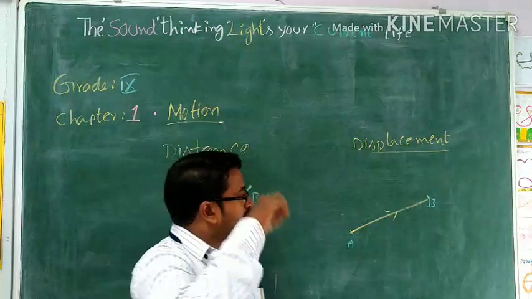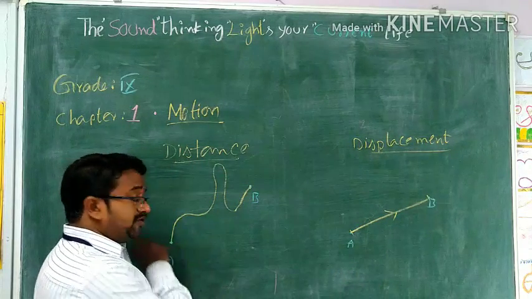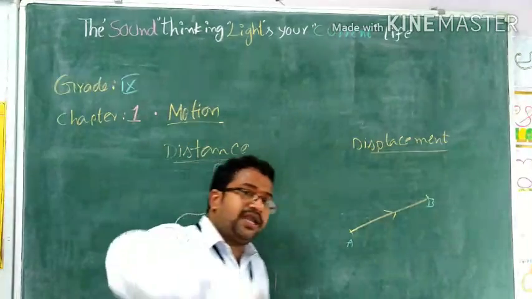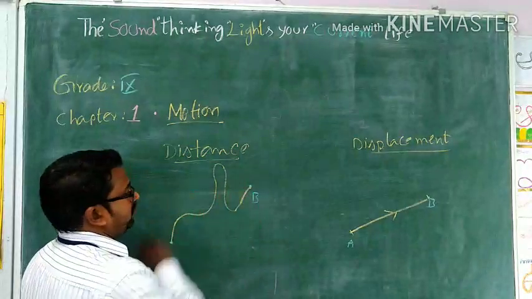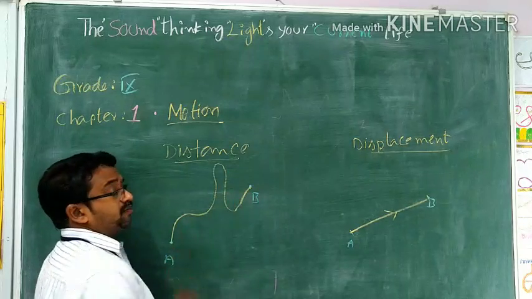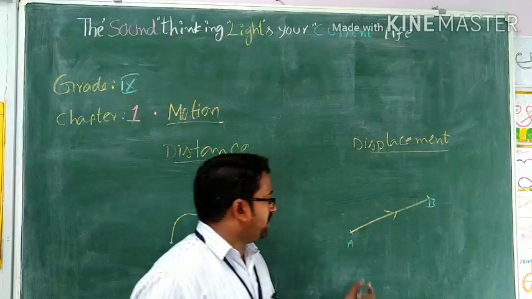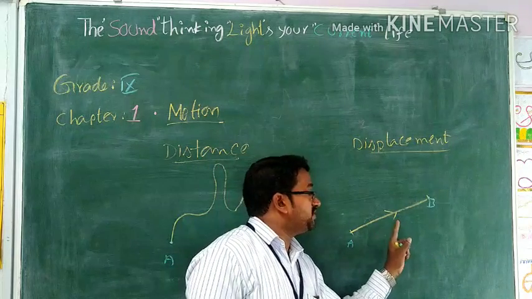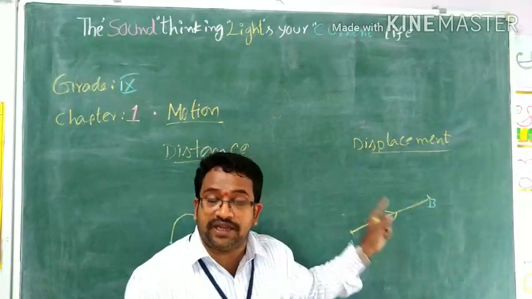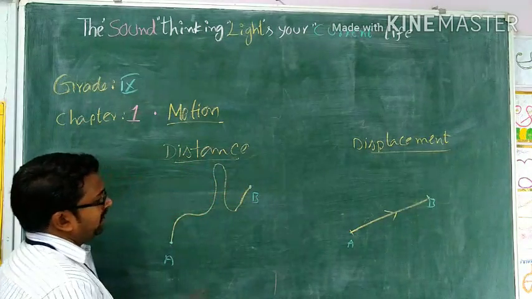So we are including one more thing here, direction. Okay. So what is distance here? The entire path covered by the body, maybe from one point to another point. Now, the shortest distance between the 2 points in a specified direction is going to be considered as displacement.